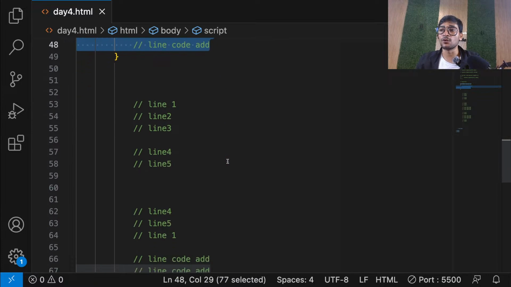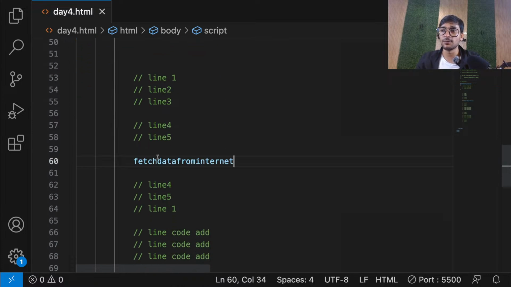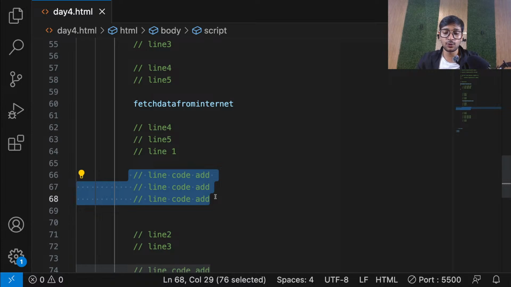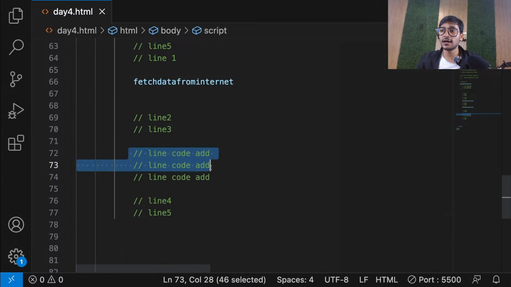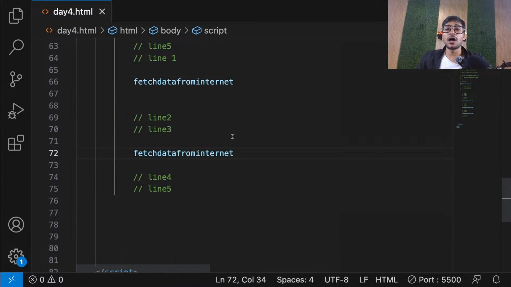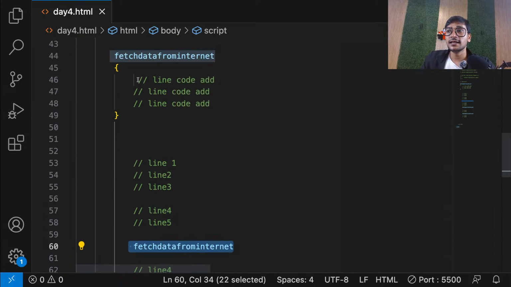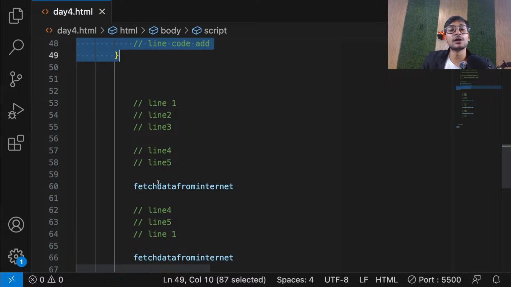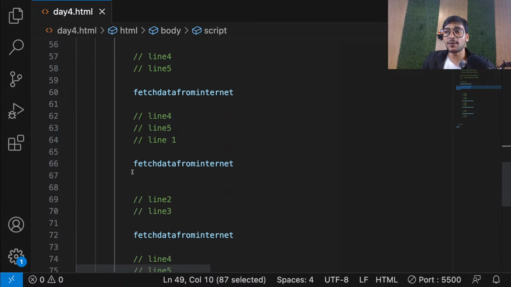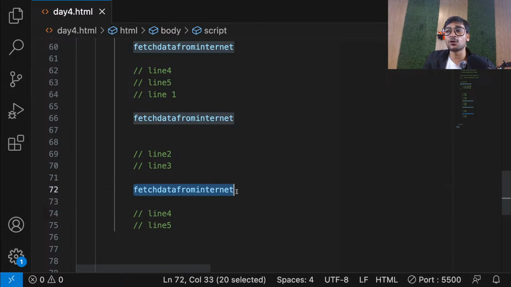Wherever you need these lines of code, so here I need it, I'll put that name. Here I need it, I'll put that name. Here I need it, I'll put that name. Now guys, wherever you're putting that name, just think that internally, these 3 lines of code are getting executed there only. Here I'm putting it, that means those 3 lines of code are here as well. Here I put it, that means those 3 lines of code are here as well.